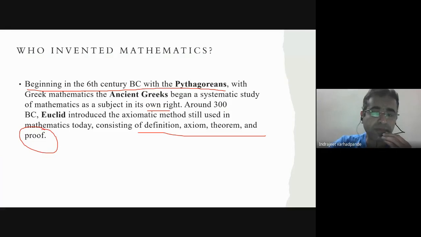You should remember in geometry, you have come across these kinds of terms. What are axioms? What are theorems? What are their proofs? And all of you might be aware that whatever symbols we are using, pi, alpha, beta, gamma, theta, all these are known as Greek alphabets. Why? Because the roots of mathematics lie in the beginning of the 6th century BC, and mostly the Greek mathematicians were involved.